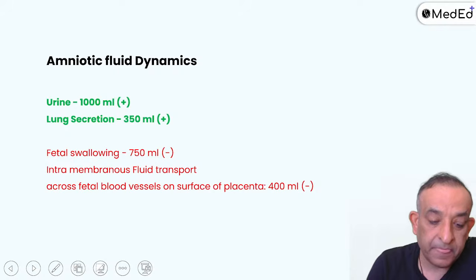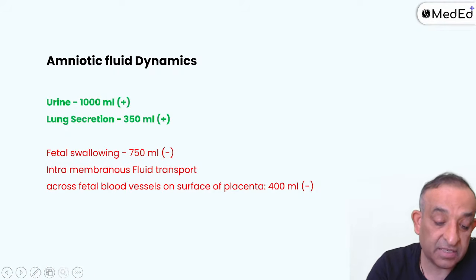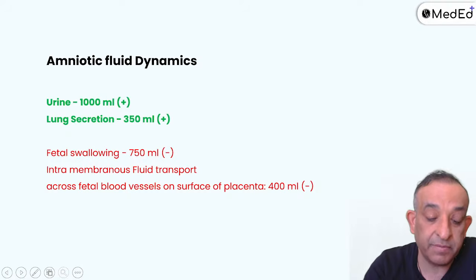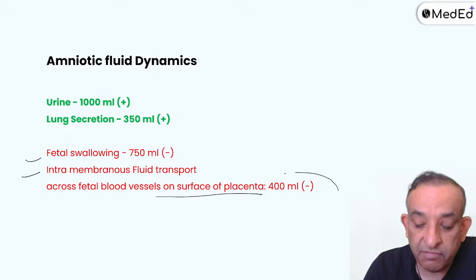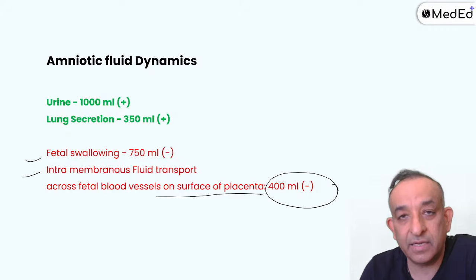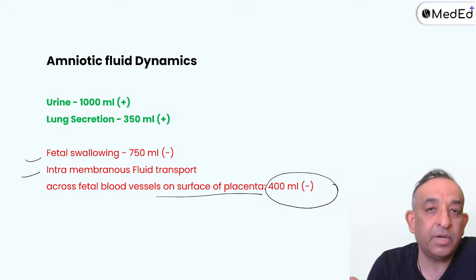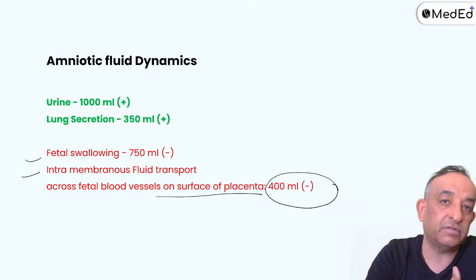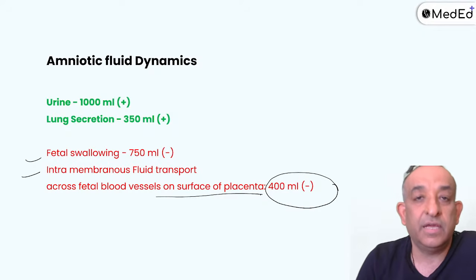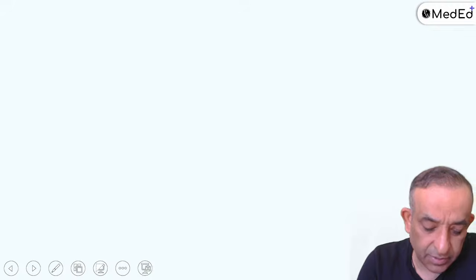So when we see this, you should see the contribution: urine is 1000 ml by the baby every day. Lung secretions is 350 ml every day. What is reducing the amniotic fluid daily? Fetal swallowing, 750 ml gets swallowed, and intramembranous fluid transport across the fetal blood vessels and on the surface of the placenta, 400 ml will also get transported back into the circulation. Of course, quite a few things push in the fluid, quite a few things will take out the fluids, but the major contribution is by the urine output. All right, you know these things well. Let's see the next question.